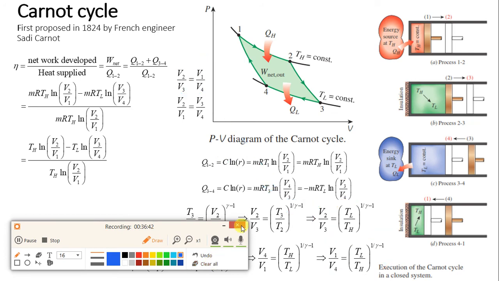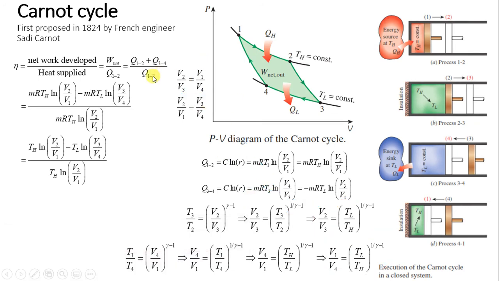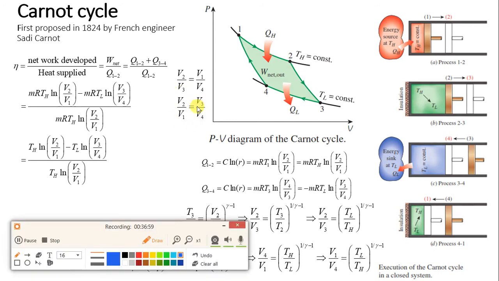Let me clear this now. So from here we can cross multiply and we will get that V2 upon V1 is equal to V3 upon V4. So V3 I have taken on this side. So this is the relation which we got. Now see this equation. In this equation we have V2 upon V1 in the denominator also. And in the numerator we have V3 upon V4. And this V3 upon V4 and V2 upon V1 are equal.